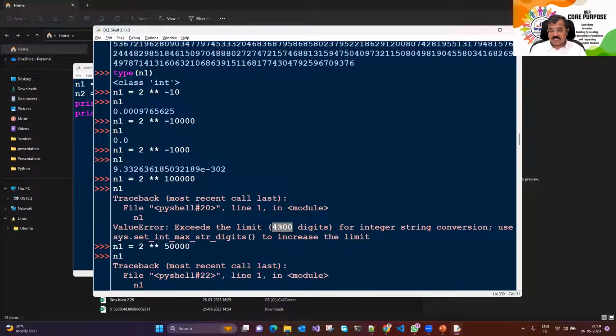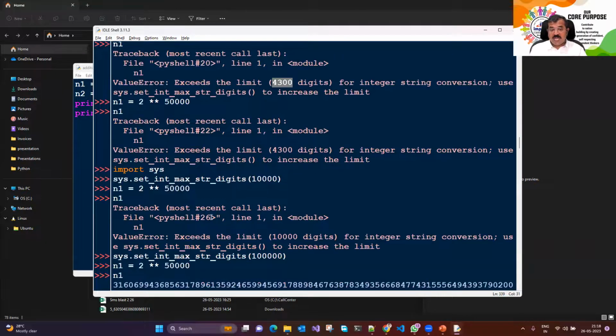Note that down. If you want to go beyond that, you have to import a module called sys and call a function from the sys module. The name of the function is set int max string digits. So when you call this function, you pass the number.